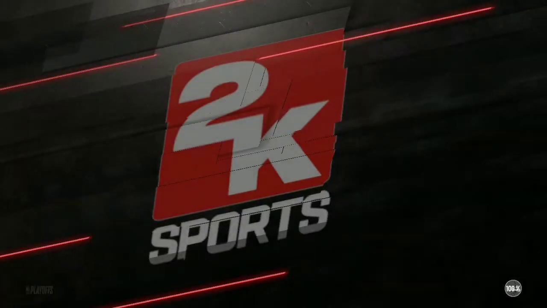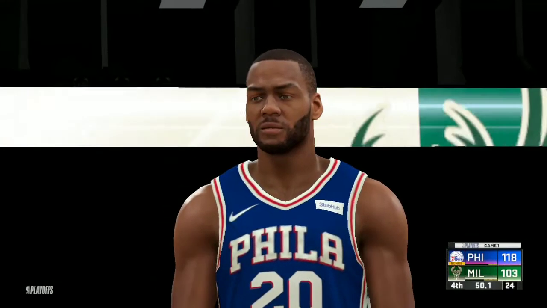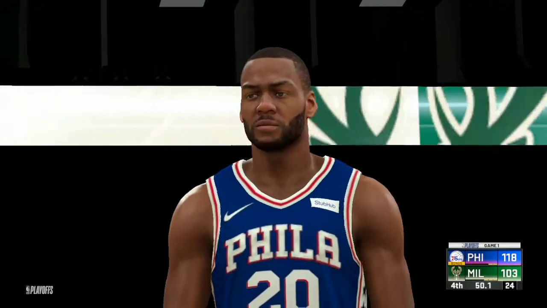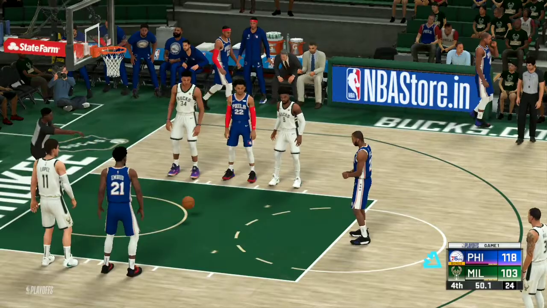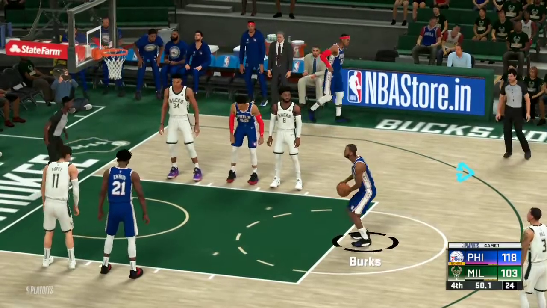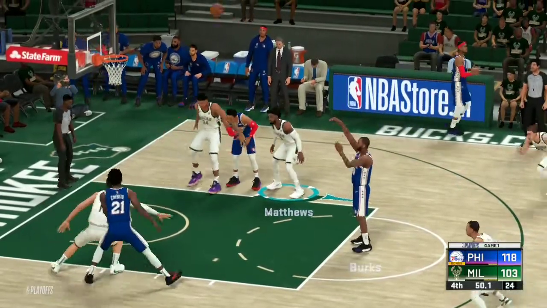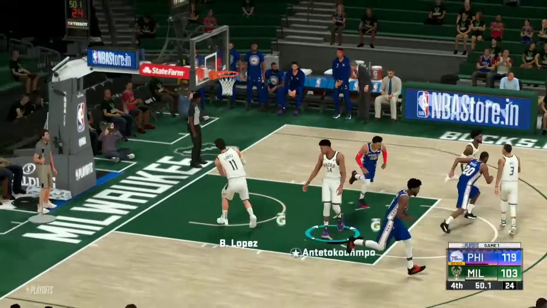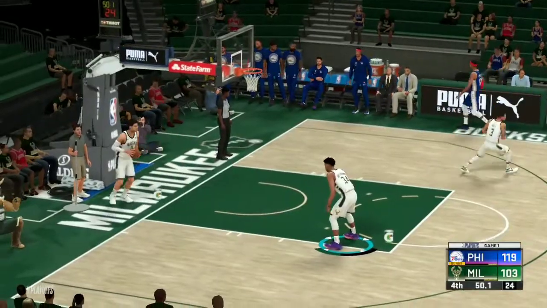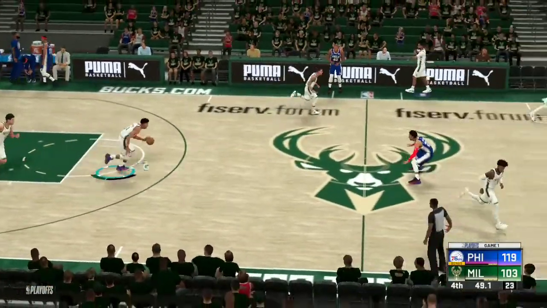As we move on to the next round, we are in the conference finals with Philadelphia 76ers versus the Milwaukee Bucks and the Los Angeles Lakers versus the Utah Jazz. In the Eastern Conference Finals, Philadelphia is leading by 15 points. So Philadelphia will move on to play in the NBA Finals against either the Los Angeles Lakers or the Utah Jazz, whoever wins that game.